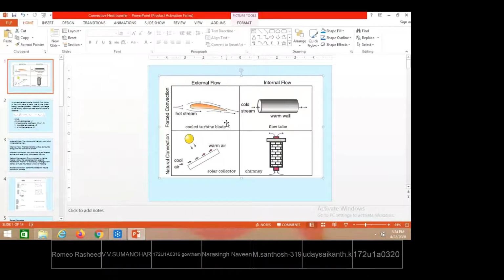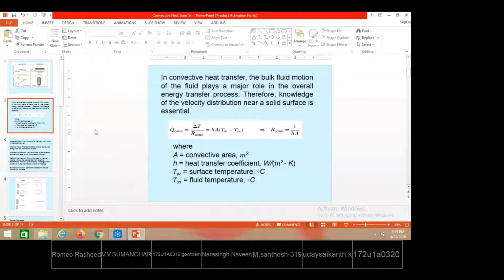We have not used this terminology while discussing in the beginning of the classes. There, whatever Q equals hA(Ts or Tw minus T infinity) we were writing, indirectly this h represents the average heat transfer coefficient between the surface and the fluid.